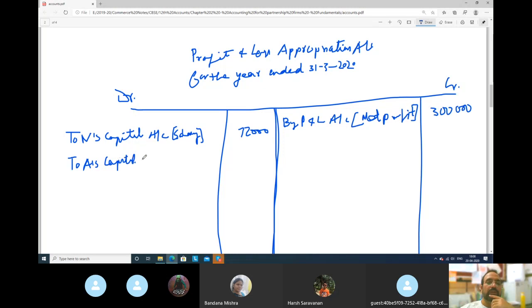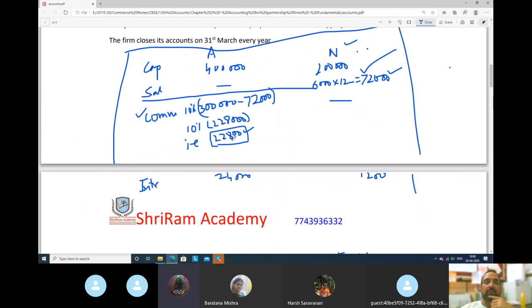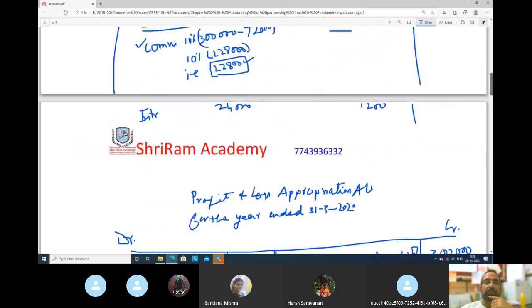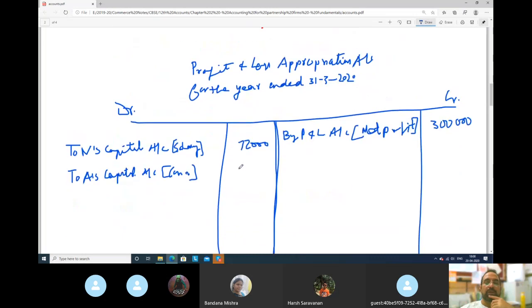We will transfer the money to his capital account. Commission, 22,800.